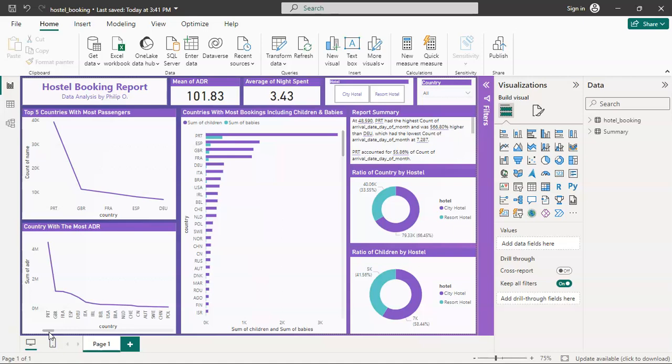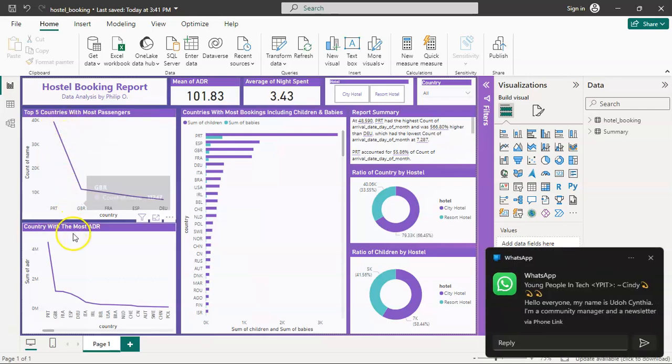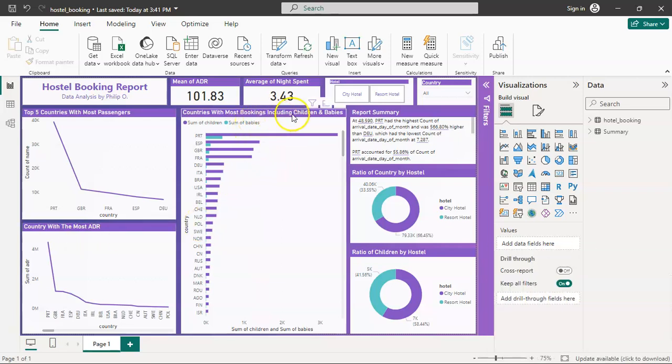Today we are looking at the Hotel Booking Report dashboard, and we have the KPIs, that is the mean of ADR and the average of nights spent. Also, the first chart is the top 5 countries with most passengers, and we have the country with most ADRs and the country with most bookings, including children and babies. That's the booking which involves children and babies.